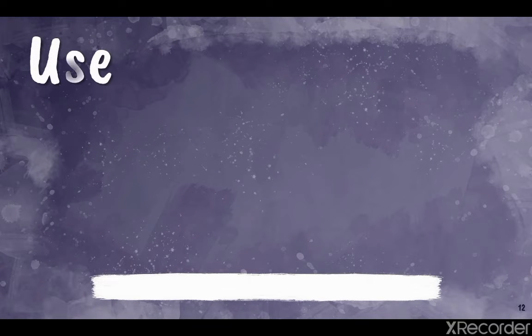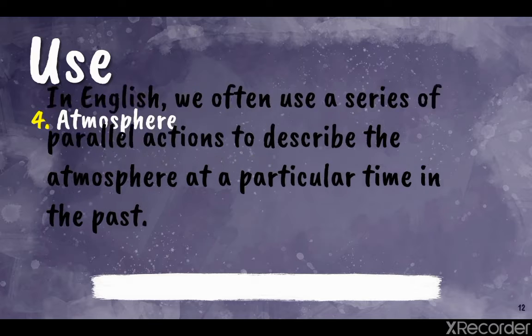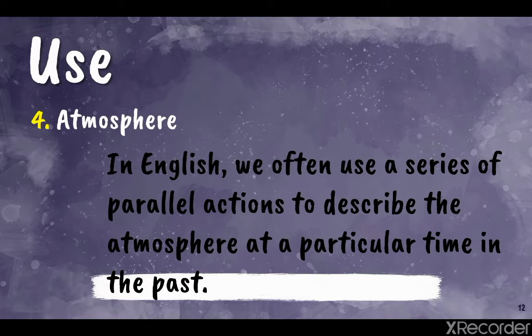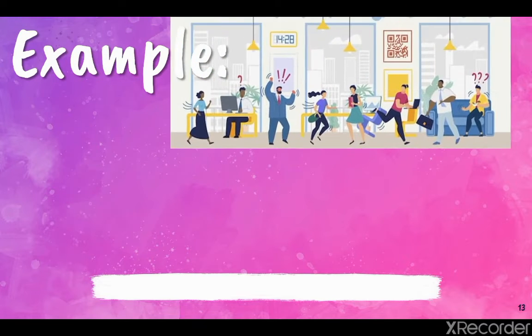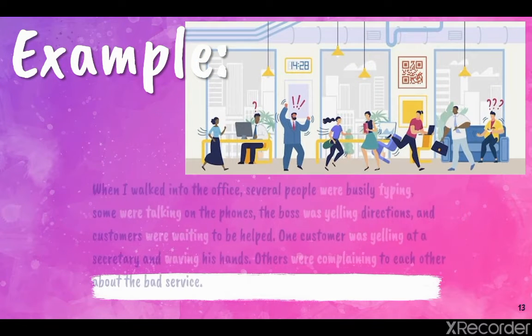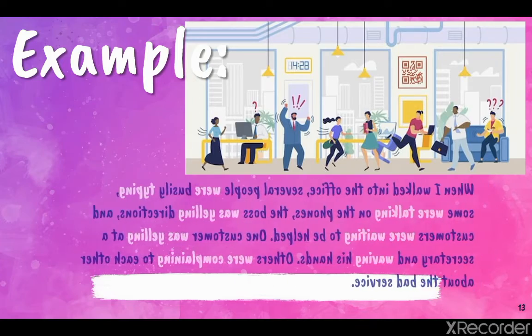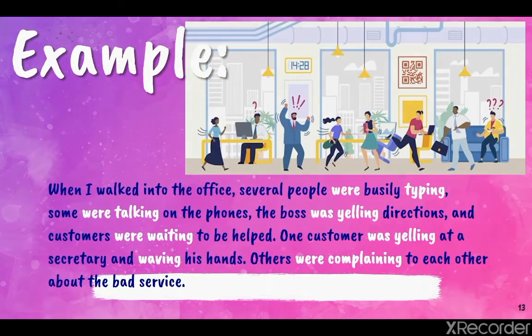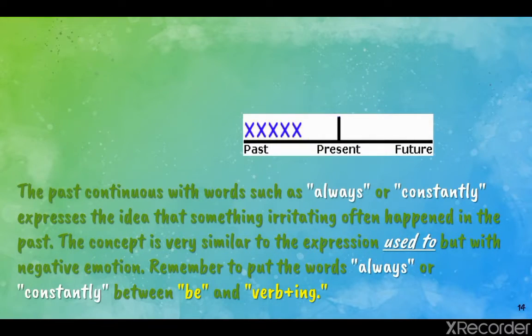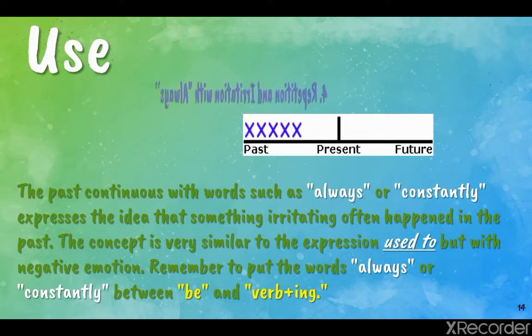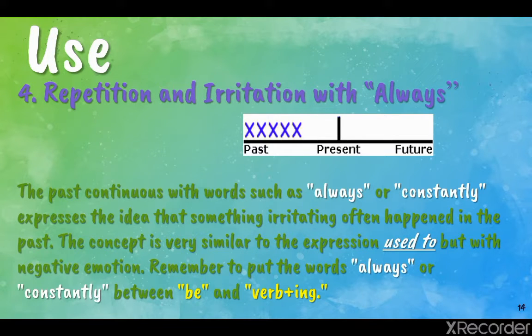Now another use: the atmosphere. Okay, parallel actions again to describe the atmosphere at a particular time in the past. Examples. It's very important that you click in this text so you can check how we are talking about all the actions in the same past continuous. The past continuous is used for repetition and irritation with always or constantly.